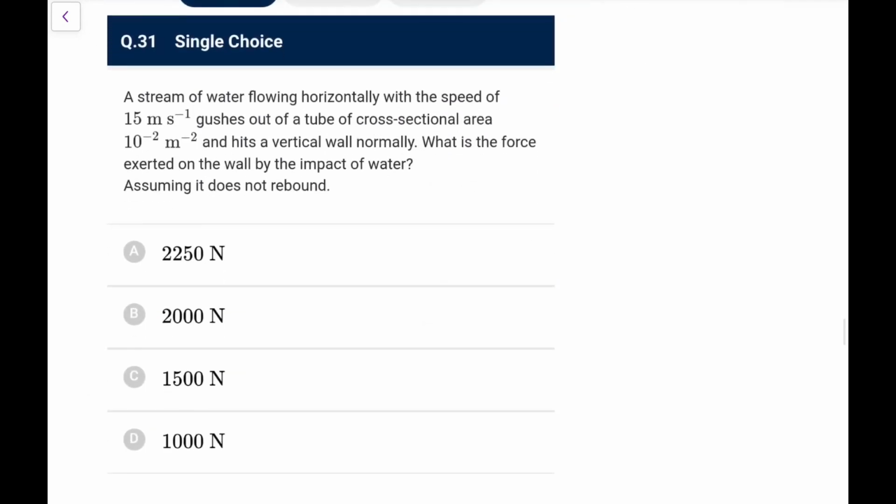Next, a stream of water flowing horizontally with the speed of 15 m/s gushes out of a tube of cross-sectional area and hits a vertical wall normally. What is the force exerted on the wall by the impact of the water?